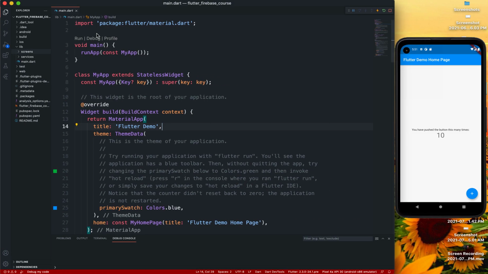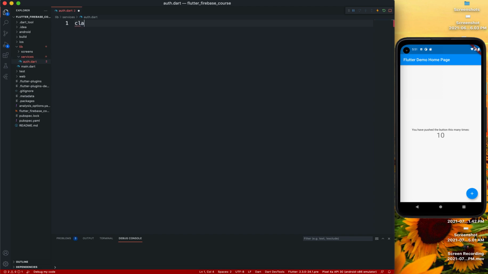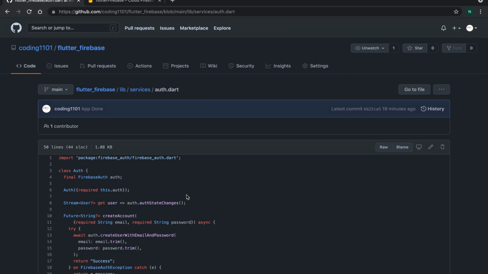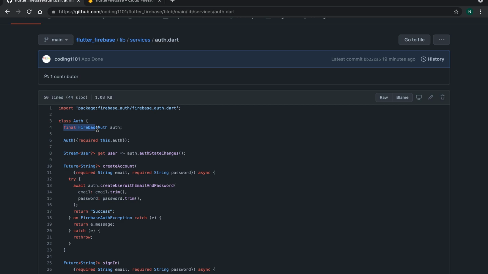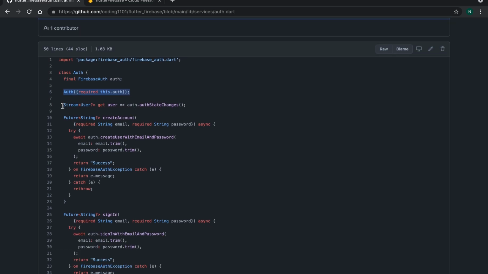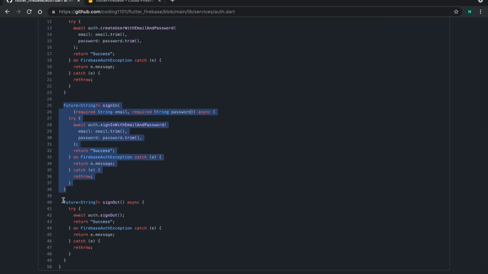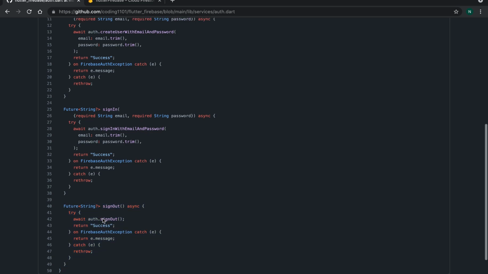Let's start. So inside services, let's make a new file called auth.dart. In here I'm going to make a new class called Auth. We'll first of all require an authentication, and we're going to require that authentication. We are going to have a stream user, get user. We're going to have some create account, sign in, and sign out methods. Let's start.